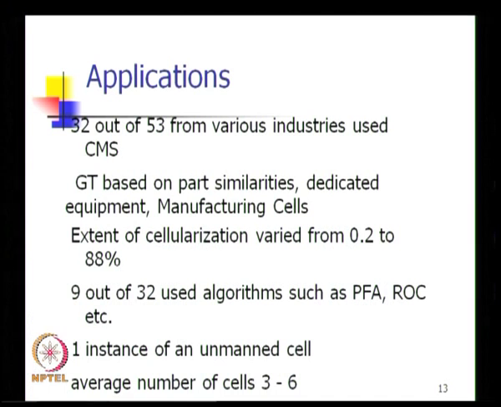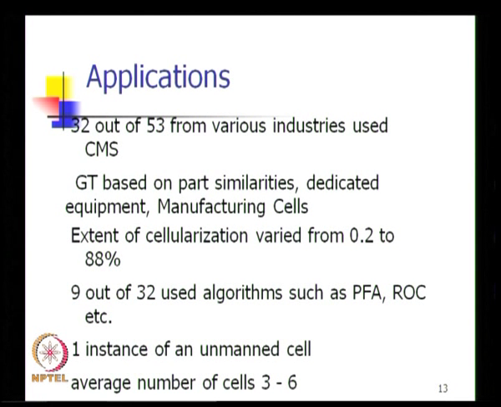Now, the other question or point of interest was, were some of these manufacturing cells created using popular methods and algorithms? The answer was 9 out of the 32 applications said that they had used algorithms, and these algorithms included PFA, production flow analysis, ROC, rank order clustering, and so on. Now, we will be looking at these algorithms in this course as we move along.